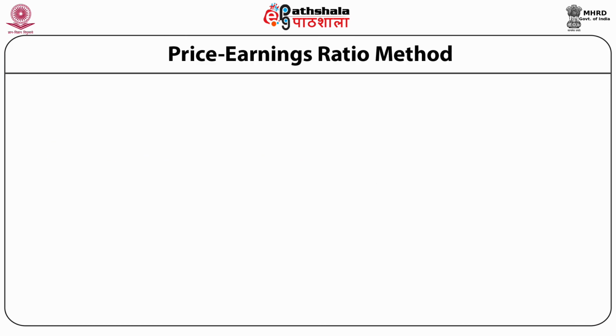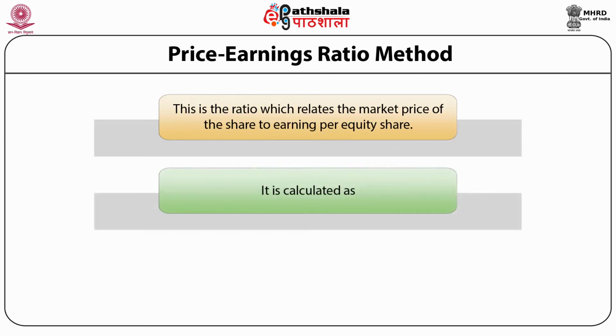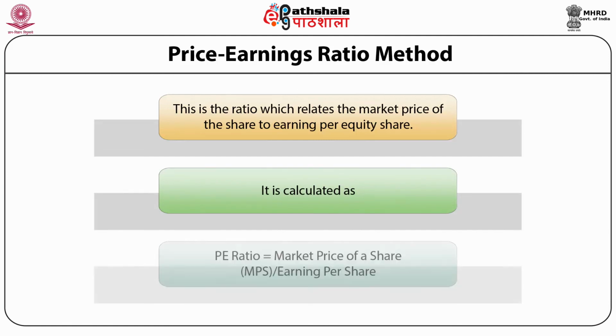Price earning ratio method. This is the ratio which relates the market price of the share to the earning per equity share, and it is calculated with the help of following formula. Price earning ratio, that is PE ratio, is equal to market price of a share divided by earning per share.